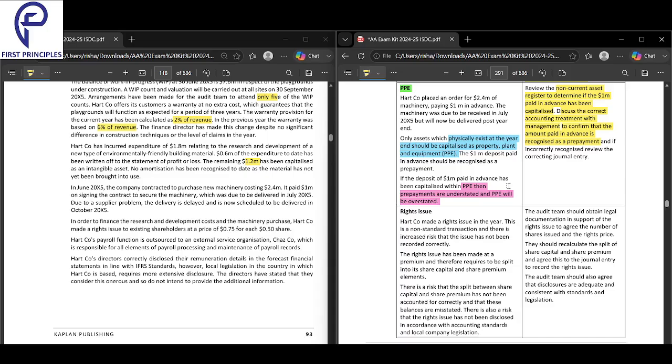Okay, let's go through this one. Shukrana, how have you understood this? So the PPE is still not delivered to the company. Yes. And my PPE is costing 2.4 million, and the company has already paid. Yes. The asset which is physically present. Yes. So the PPE is not present. Yes.